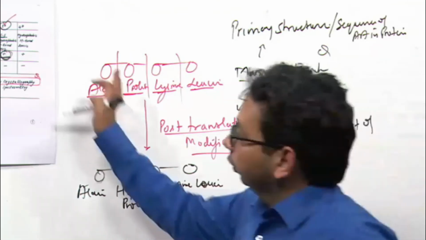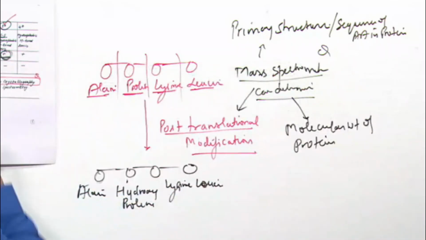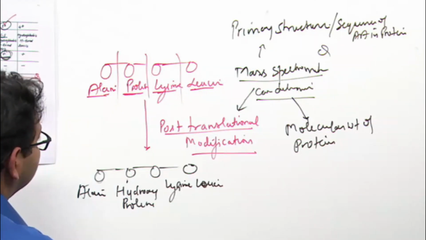These are a few questions on the structure of protein and mass spectrometry. Now, denaturation of protein. An important point is left.